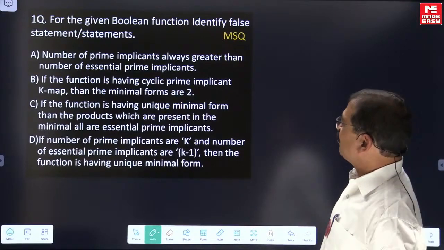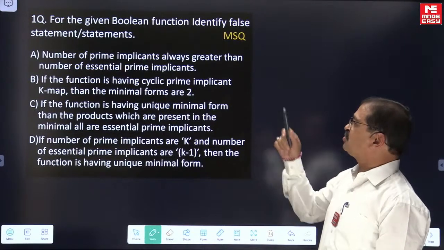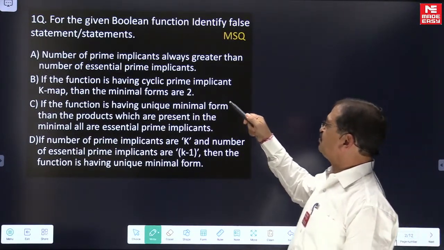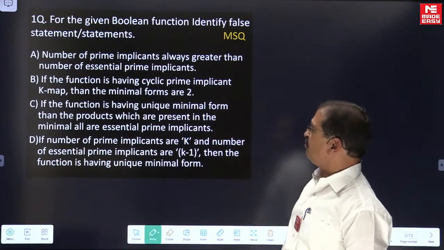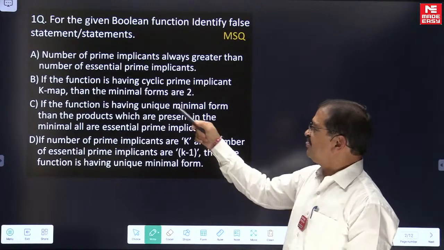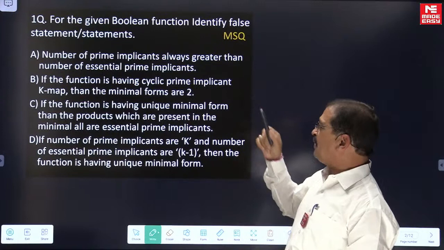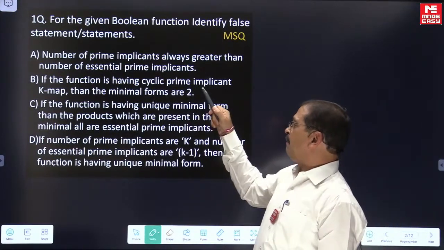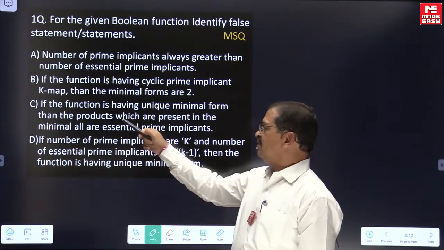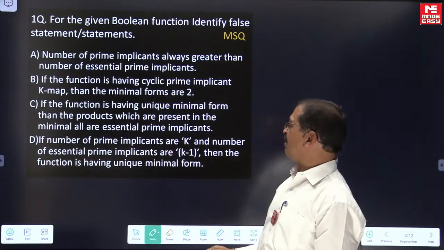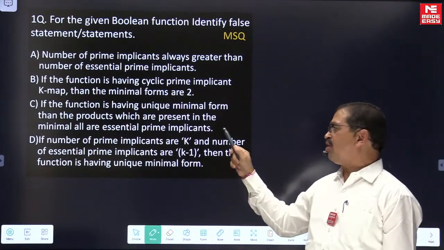The first question is, for the given Boolean function, identify the false statement or statements. Statement A: number of prime implicants is always greater than the number of essential prime implicants. Option B: if the function is having a cyclic prime implicant K map, then the minimal forms are equal to 2. Option C: if the function is having a unique minimal form, then the products which are present in the minimal expression are all essential prime implicants.